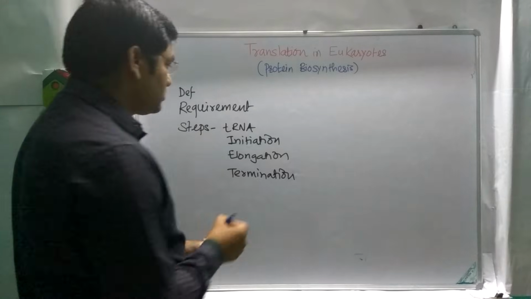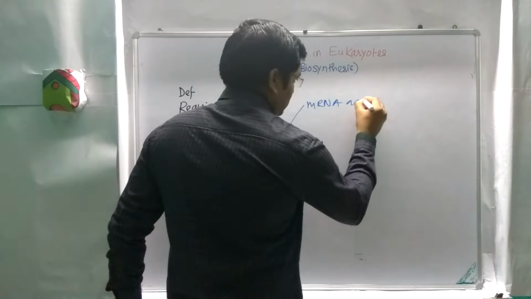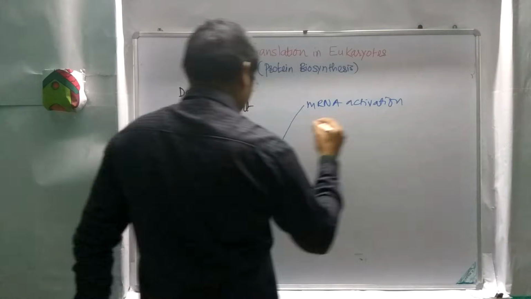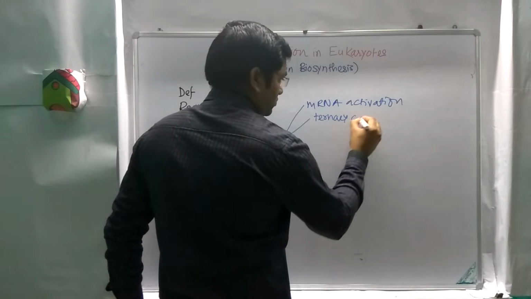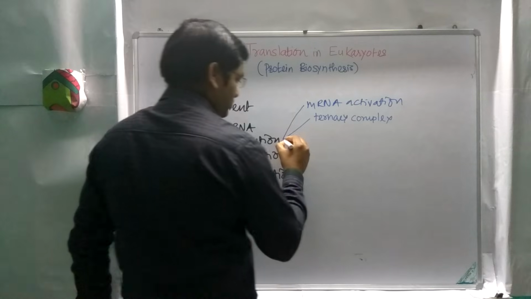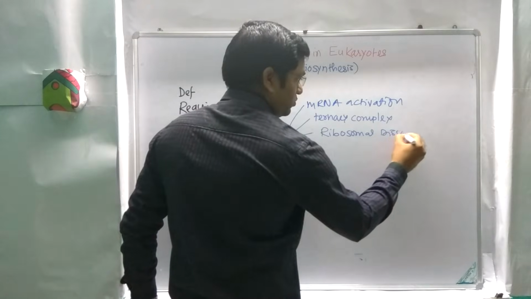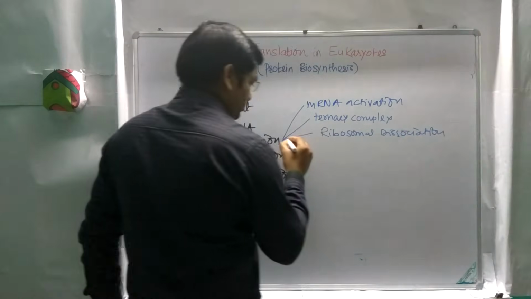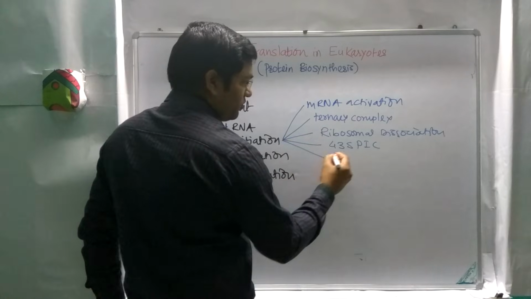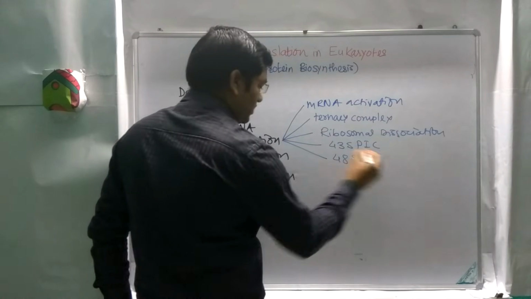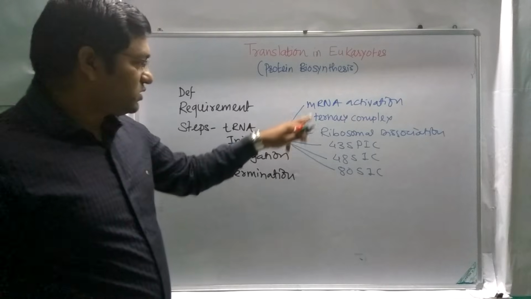In initiation, we will discuss the first step, which is mRNA activation, then formation of the ternary complex, ribosomal dissociation, formation of the 43S initiation complex, then formation of the 48S initiation complex, and formation of the 80S initiation complex. This we will discuss in initiation.